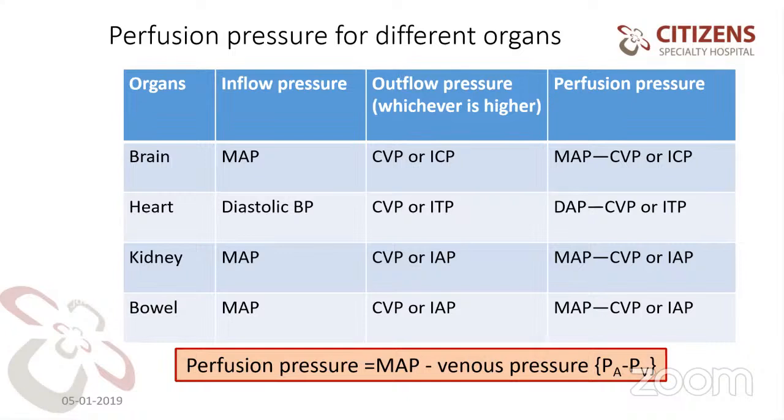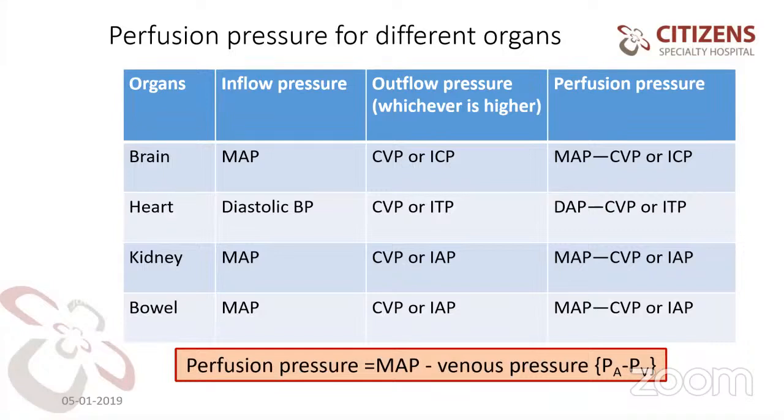Why ICP, CVP, ITP and IAP are important is this: you maintain a mean arterial pressure, as Dr. David has already mentioned, that the mean arterial pressure for all organs, including the kidney, is 65. Suppose it is 65, but here the CVP or ICP is 20, so the perfusion pressure is only 45. Is that sufficient for the brain or not? We don't know. We have some evidence on that, and we will look into that evidence.